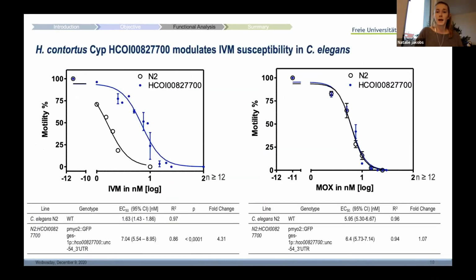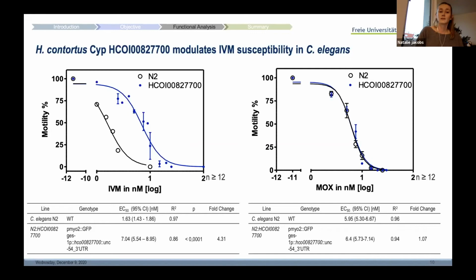So what you can see here are now the resulting concentration response curves. Here the motility in percent is plotted against the drug concentration in nanomolar on a logarithmic scale, for either ivermectin or moxidectin on the right. Looking at the curves for ivermectin, we can see a right shift when incubating the transgene line with ivermectin compared to the wild type. So this means that we also have a shift in the resulting EC50 values.